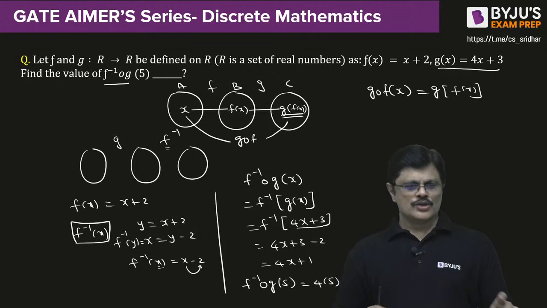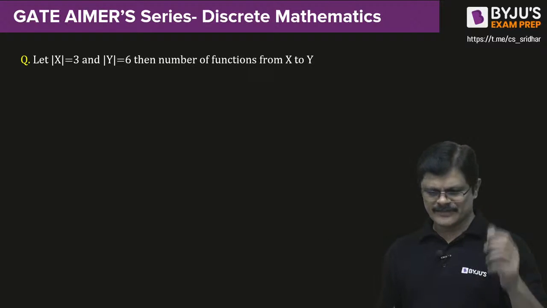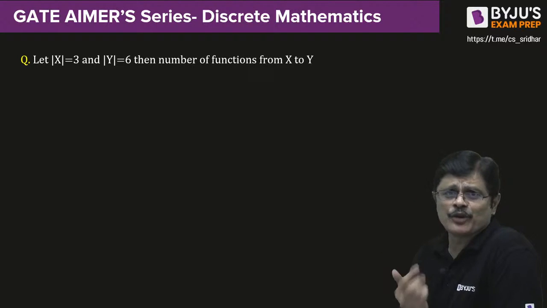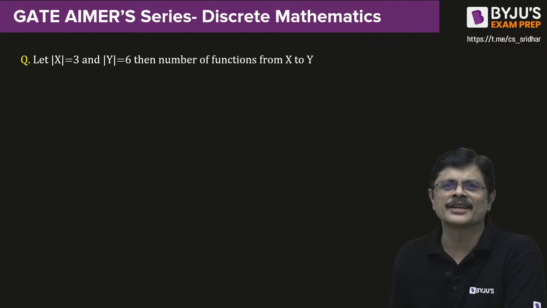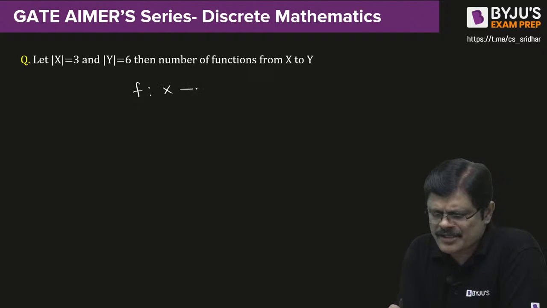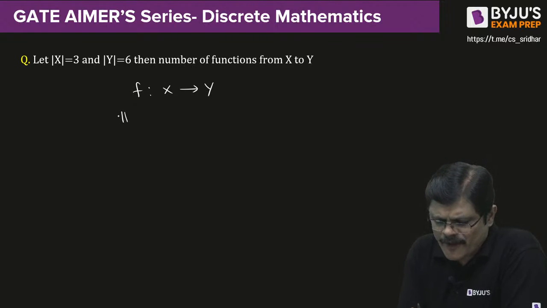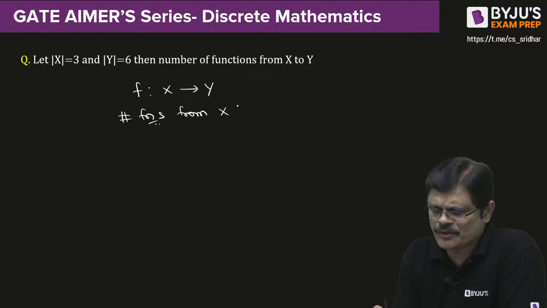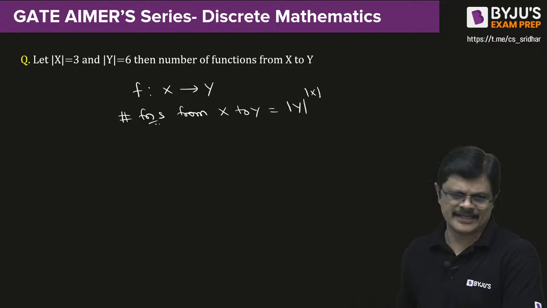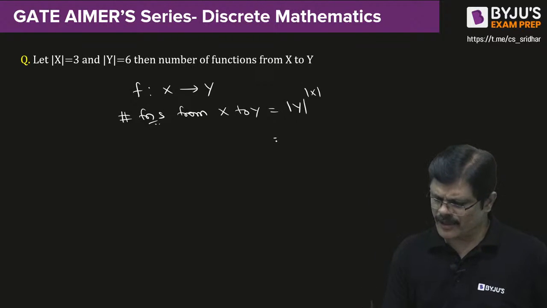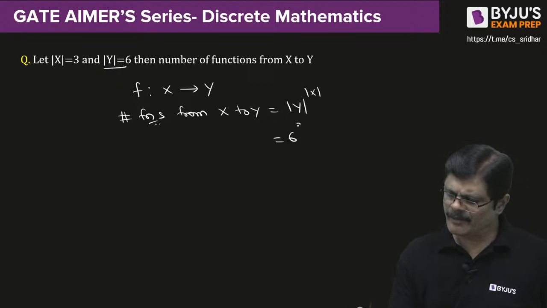Super duper. Now let us see the number of functions. Those who do not know the formula for the number of functions, let me give you the formula so that we can answer the questions easily. Suppose you have functions defined from set x to set y, then the number of such functions from set x to set y is given by the number of elements in y power the number of elements in x.